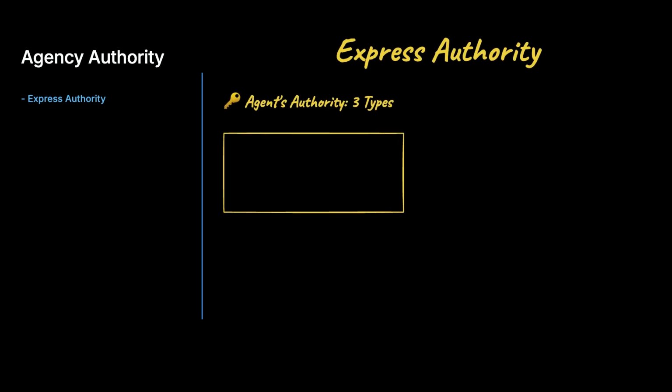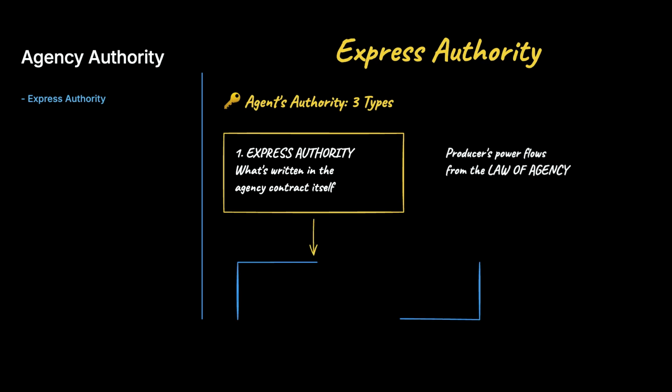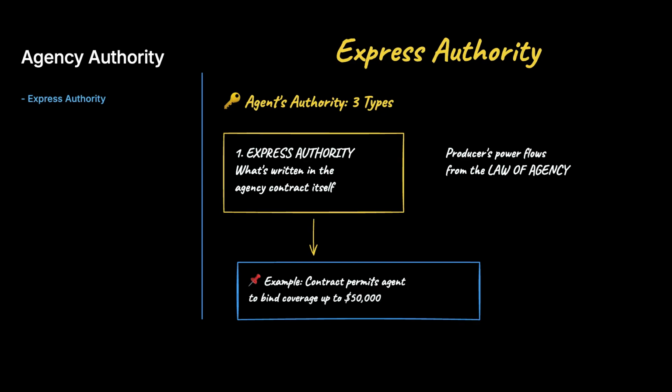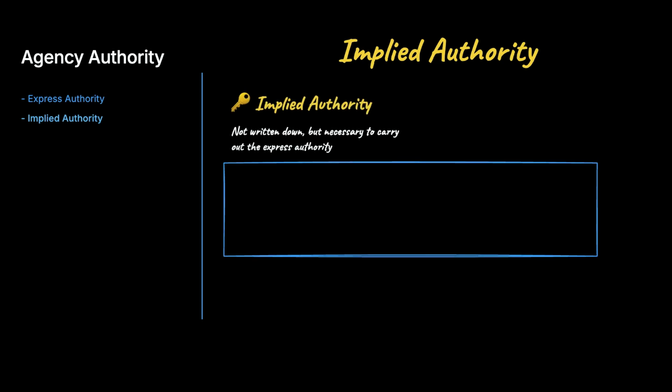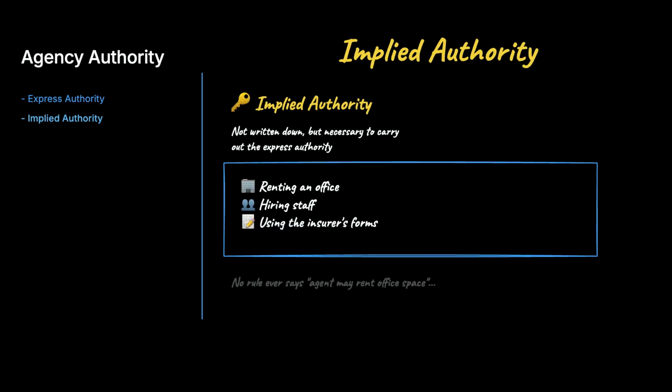Now let's talk authority, because it explains when an insurer gets bound by what its agent does. A producer's power flows from the law of agency, and there are three kinds to know. The first is express authority, simply what's written in the agency contract, like permission to bind coverage up to a stated dollar limit. The second is implied authority. It isn't written down, but it's reasonably necessary to carry out that express authority. Think renting an office, hiring staff, or using the insurer's forms.